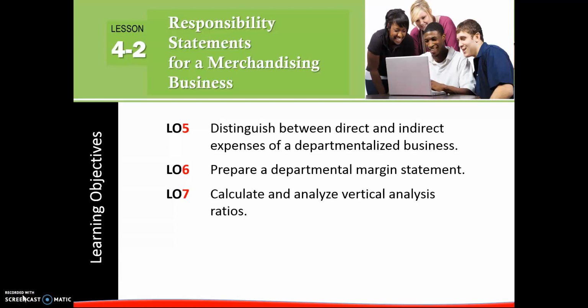Welcome to Chapter 4-2, which is on something called responsibility statements for a merchandising business that is organized with different departments. So in this lesson, we'll be talking about direct and indirect expenses and what those are for a departmentalized business. We're going to talk about preparing a departmental margin statement, and then we'll also do some calculating and analyzing of vertical analysis ratios.